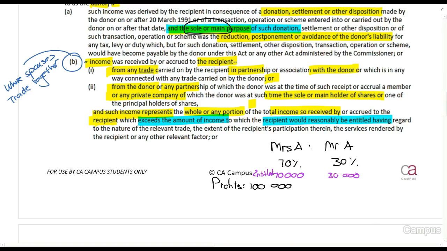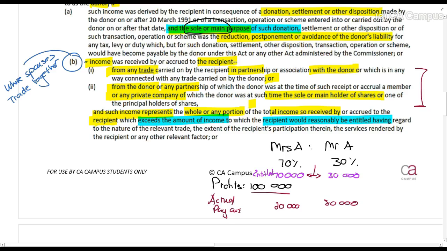However, they decide the actual payout. They decide to do the following: to say that Mrs. A must only take 20,000 rands and Mr. A can take 80,000 rands. So understand what I'm saying here. There's 100,000 rands profit. Per the partnership agreement or the nature of the business, from the work carried on by Mrs. A compared to the work carried on by Mr. A, whatever way you look at it, there's going to be some standard.